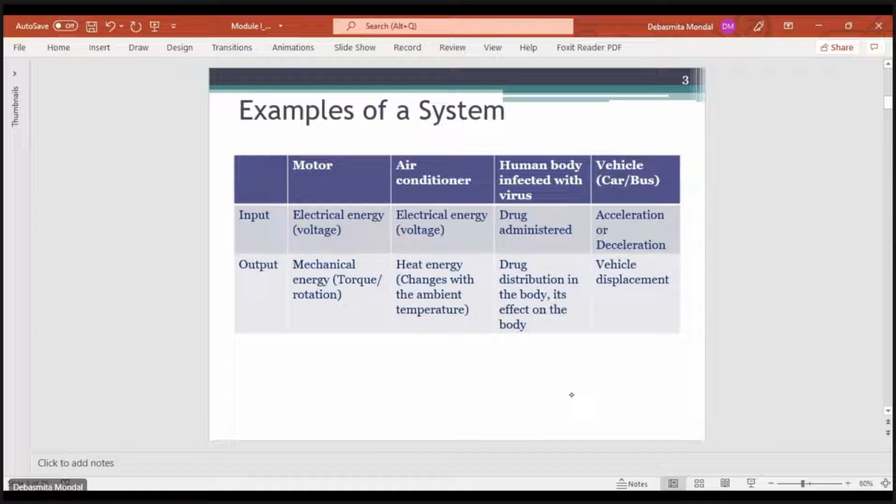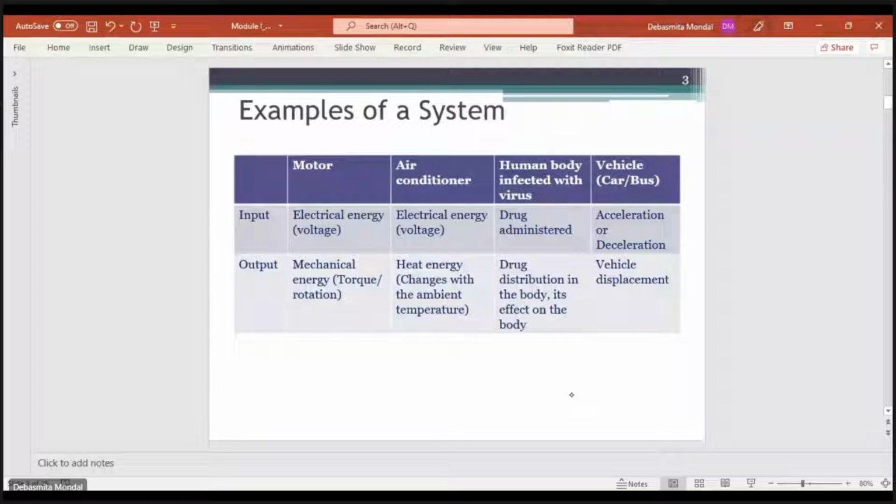Similarly, if you see the working of an air conditioner, we provide it with some electrical voltage, and its function is to convert the electrical energy into heat energy. The generation or absorption of heat energy will manipulate the ambient temperature in a room.